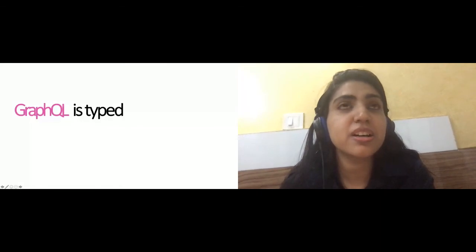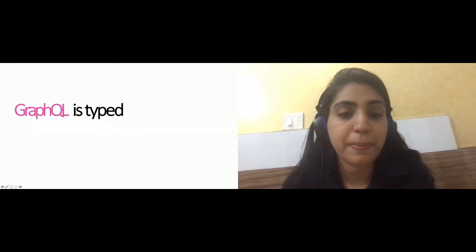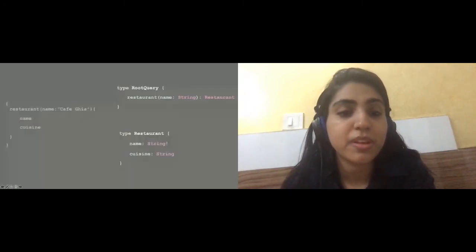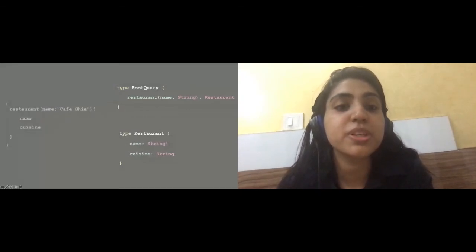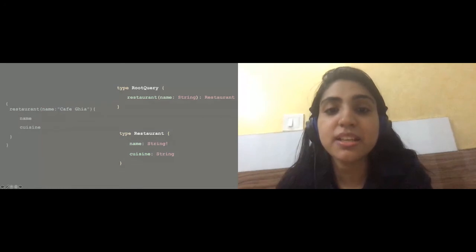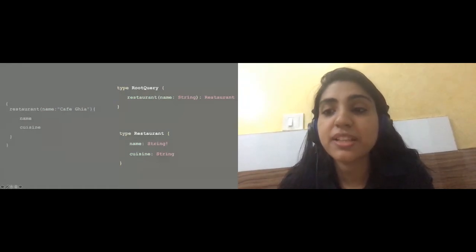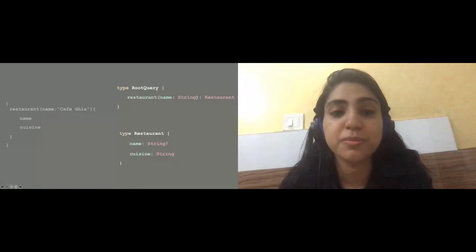Next, let's look at a feature of GraphQL: that it is typed. Behind the scenes, there is a schema, and it's the schema that the GraphQL server is querying to build up the desired response. Each part of the query has a corresponding entry in the schema. If we break down each part of the query, we can see the root query is restaurant, which takes name as an argument of type string, and it returns the restaurant type, which is also defined with a few fields like name and cuisine.